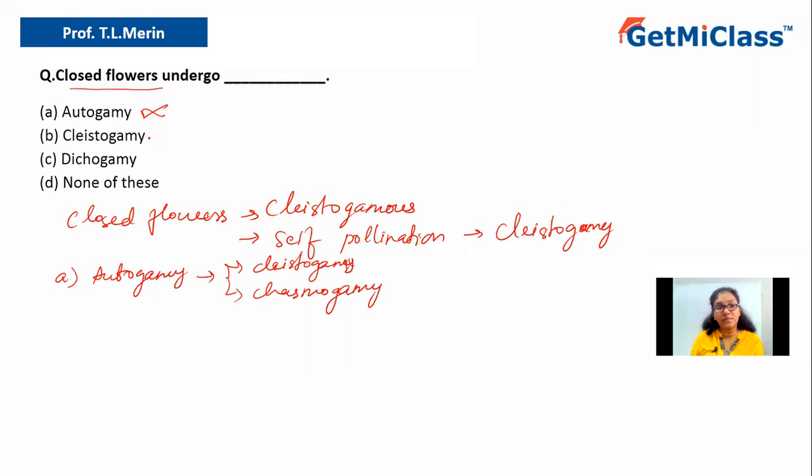Because we have to be more specific, option B says cleistogamy, which is the right answer because we have already explained the meaning of cleistogamy. Then something called dichogamy. I have told you B is the right answer, but let us talk about C, that is dichogamy. What do you mean by that?